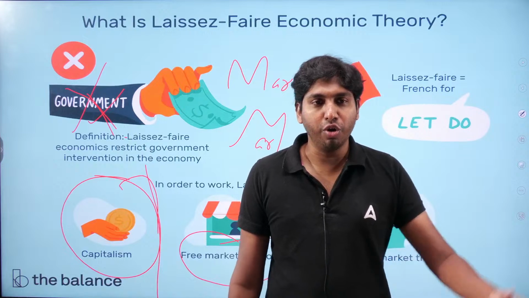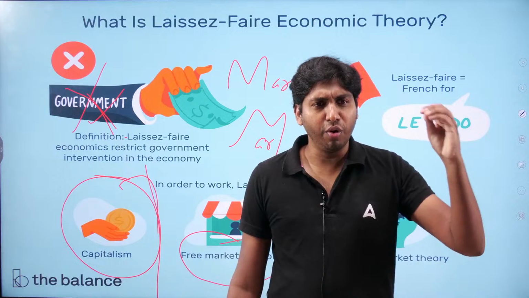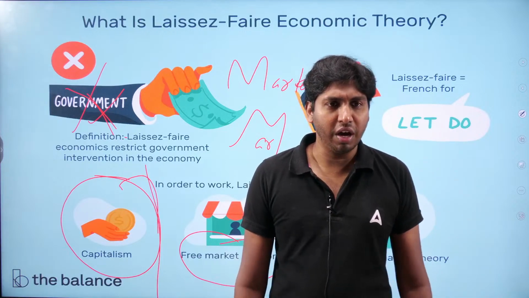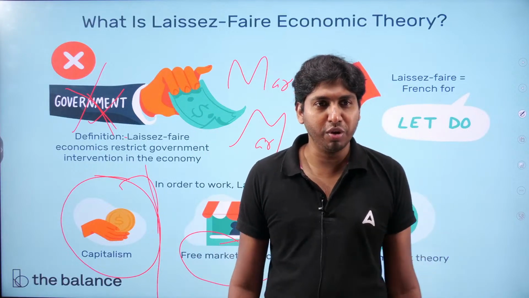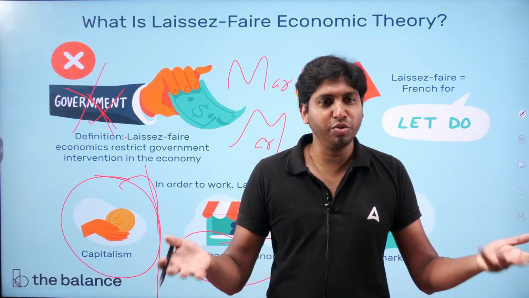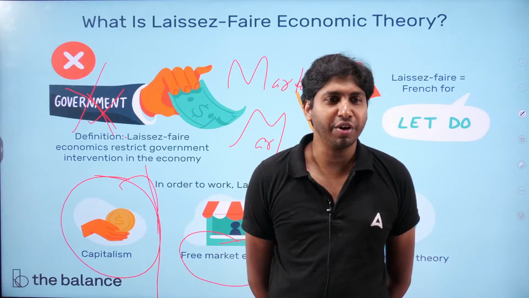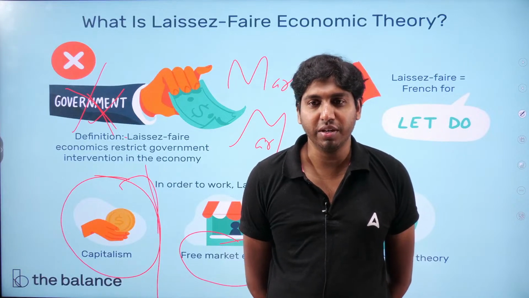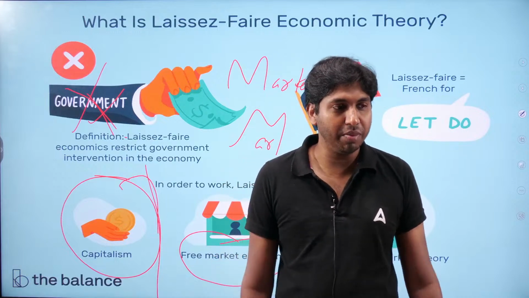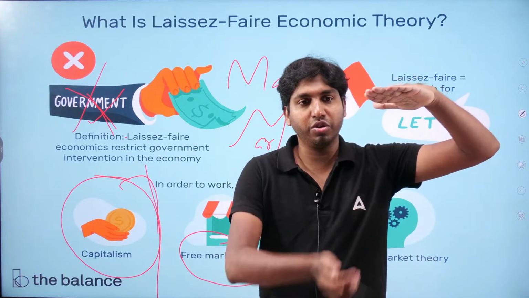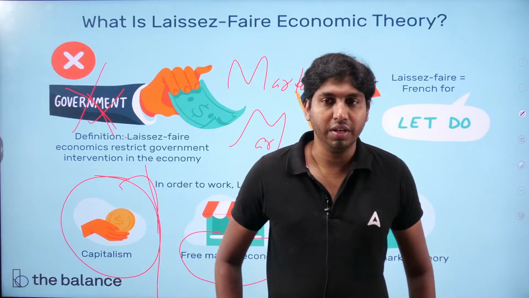For example, the government is deciding that in India we only produce rice, no wheat, and the rice should be produced with maximum labor and less technology, and daily 100 kg should be produced. Is it fair? No. In a free market economy, it is produced based on demand and supply. For example, if the demand for rice is high, then production will increase. If demand is less, then production will decrease. This is free market economy.